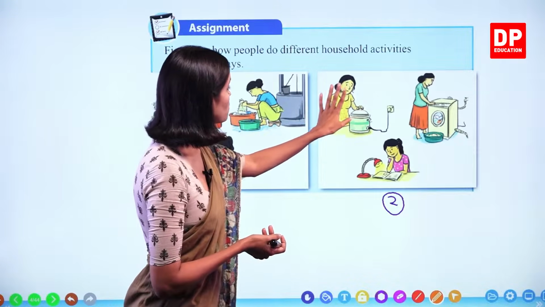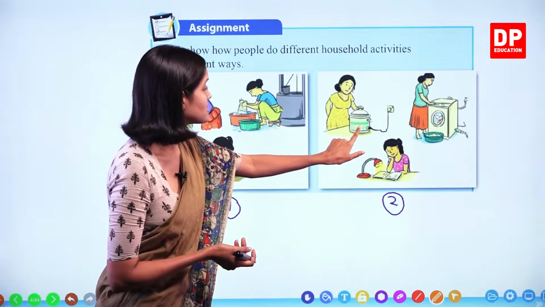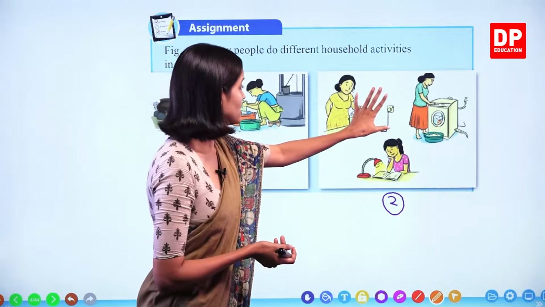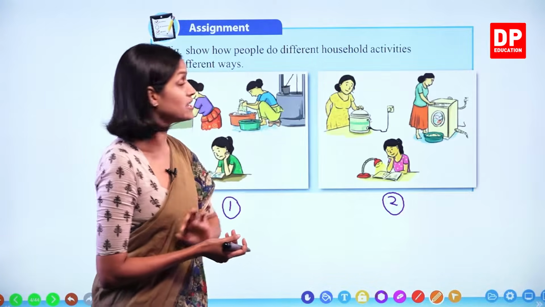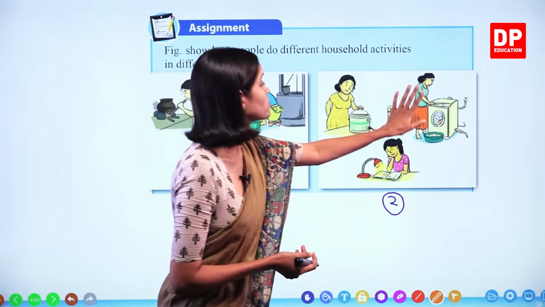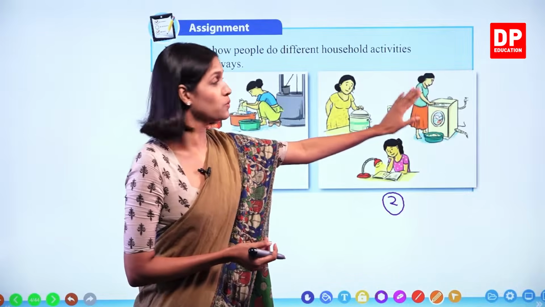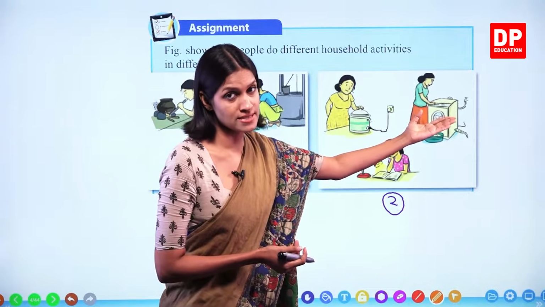So here also cooking food is done, but using an electric cooker, right? This is a rice cooker. Using electricity, cooking food is done, right? And here the same activity, washing clothes, is done by a washing machine, right? You all know it's easier and faster.